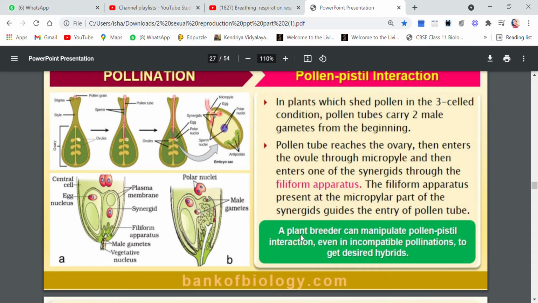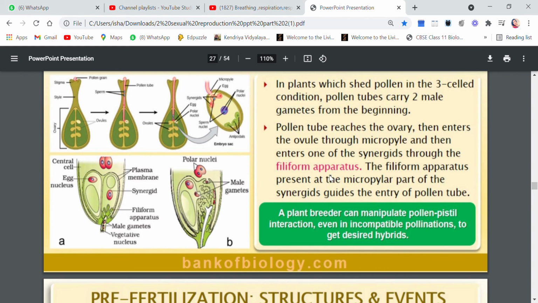A plant breeder can manipulate pollen-pistil interaction even in incompatible pollinations to get the desired hybrids. The breeder can do this if he is quite educated and knows that a particular chemical or hormone can make an incompatible pollen germinate on the stigma. Then he can utilize that knowledge and get a lot of hybrids. So this is what pollen pistil interaction is.